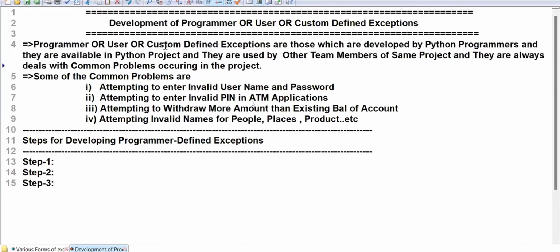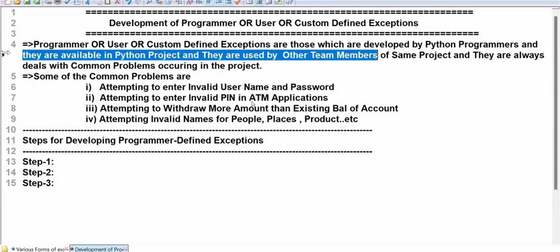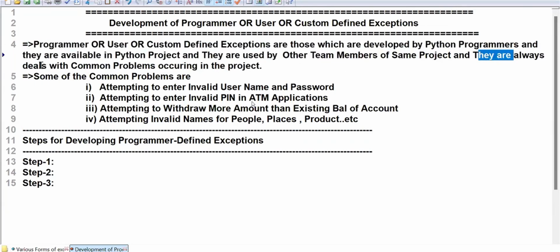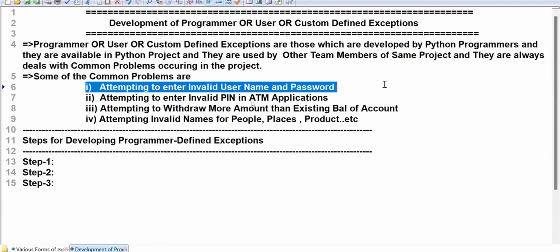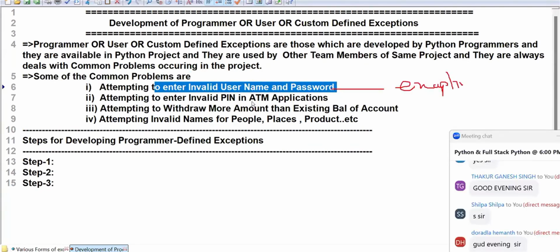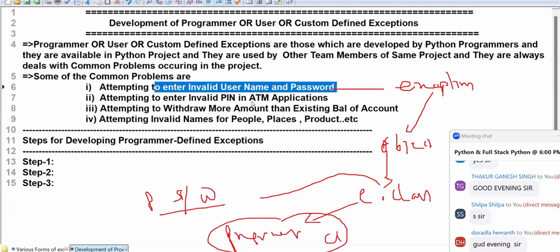Programmer defined exceptions are those which are developed by Python programmers, available in the Python project, and used by other team members of the same project. They always deal with common problems occurring in the project. Some common problems are attempting to enter an invalid username and password, which is considered an exception here. That exception needs an object to create, and that object requires an exception class. Python software doesn't provide that exception class, so that type of exception class has to be defined by the programmer. This class developed by the programmer we can call a programmer defined exception class.